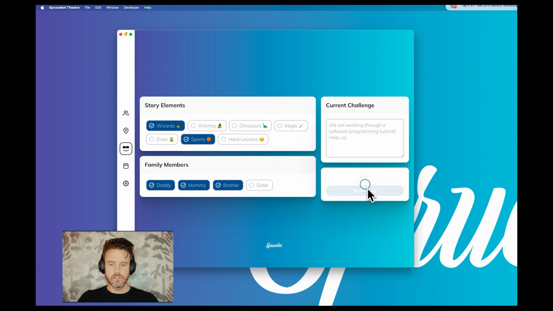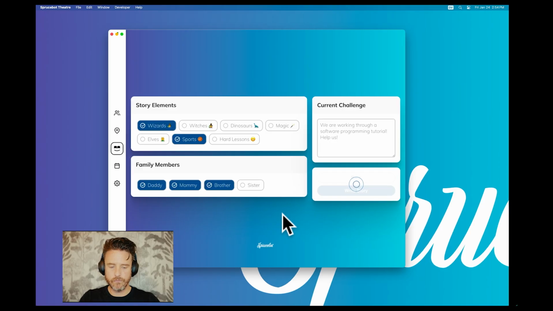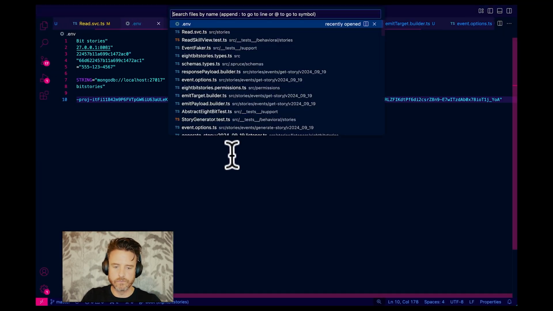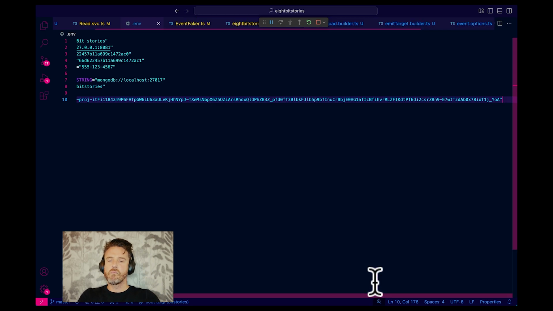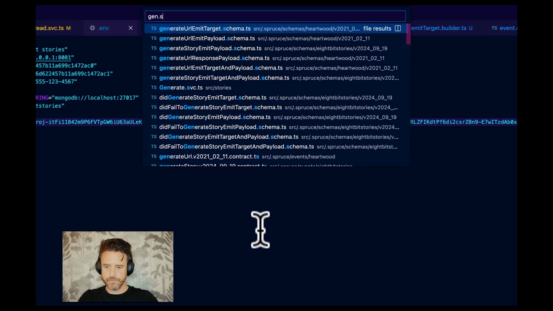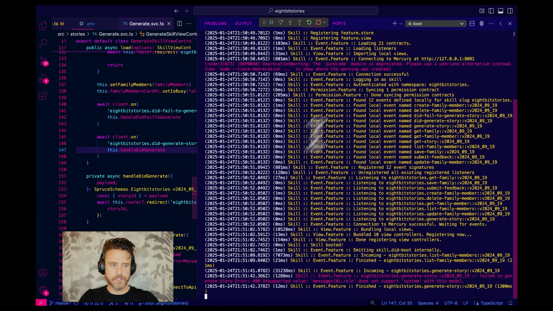Okay, so now that we've got a fail, let's make sure that we stop the busy when it fails to generate. Let's see what it says here. Failed to generate story, unsupported, role does not support system in this model. Fine. I wonder if it's actually assistant. We're going to find out though. So let's go to generate SVC. Let's kill this skill.